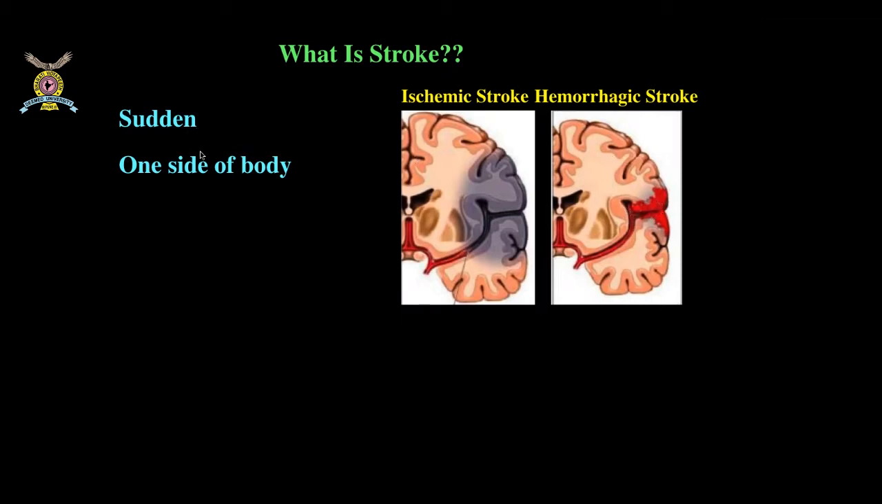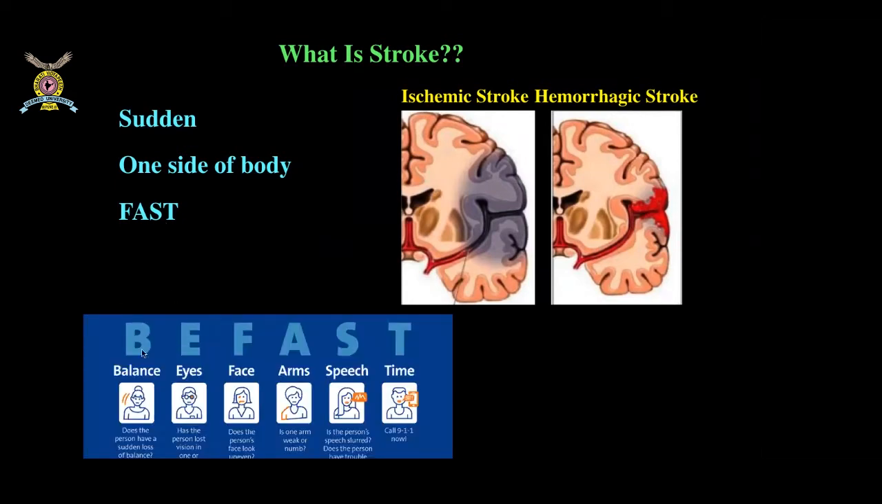Sudden onset, one side of the body, we know that it is a stroke, either an ischemic stroke or a hemorrhagic stroke. To identify the symptoms of stroke, there is an acronym known as BE FAST: loss of balance, loss of vision of the eye, sudden onset facial deviation, arm or leg weakness, and speech difficulties, which can be aphasia or slurring of speech. And time is very important in this. We'll come to know this later.